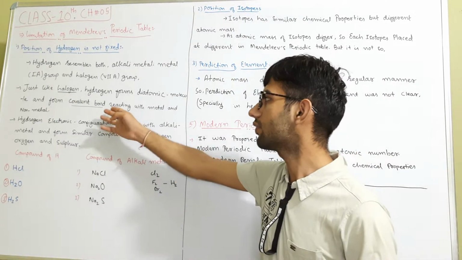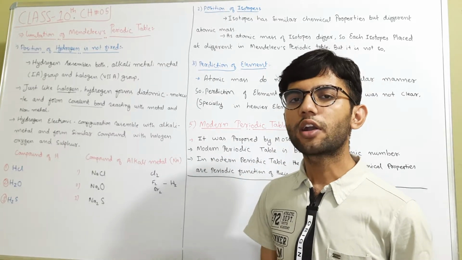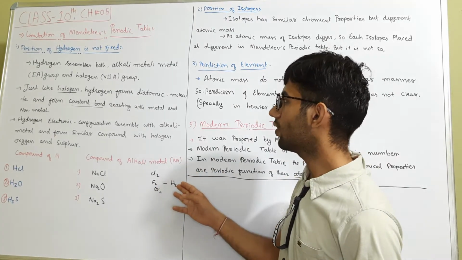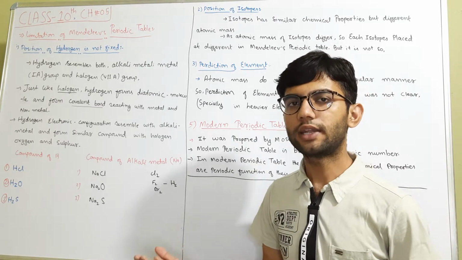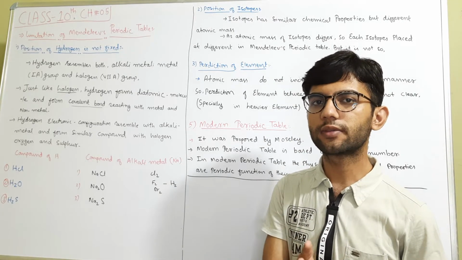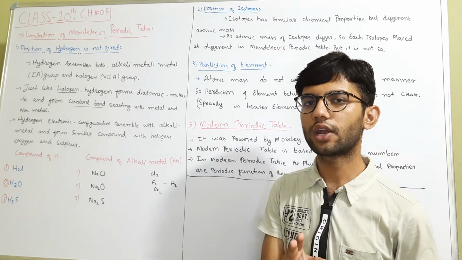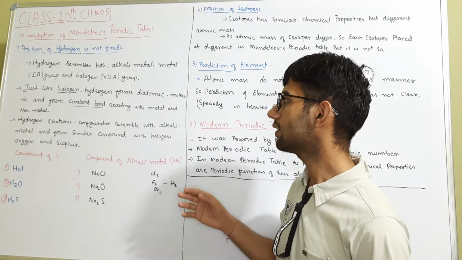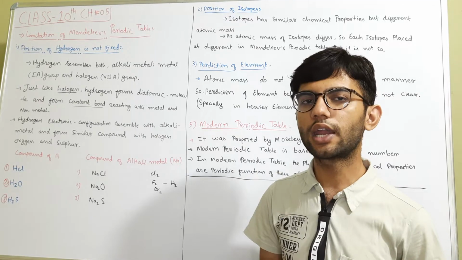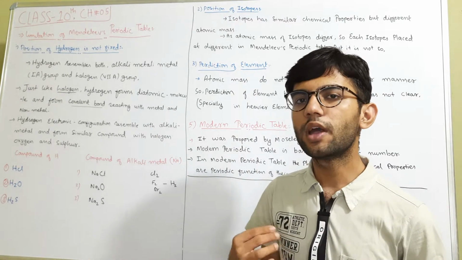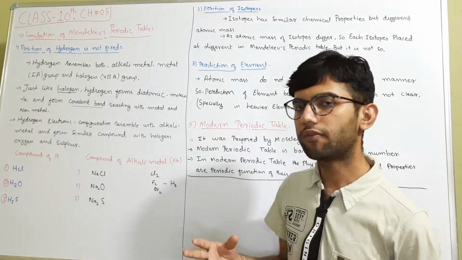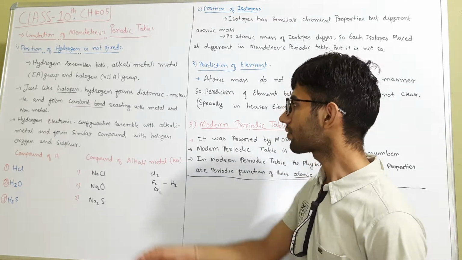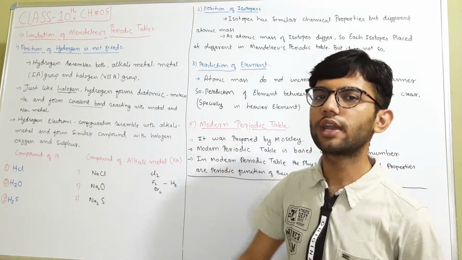The next property is the covalent bond. The halogens, when they combine with a metal or non-metal, form covalent bonds. In the same way, hydrogen also forms covalent bonds with metals and non-metals. So these are the two properties that show the resemblance of hydrogen with group 7A, the halogens: they exist in diatomic form, and they form covalent bonds with metals and non-metals. In this way we could put hydrogen into group 7A, but it is not right, so there are some exceptions where we have to decide where to put it.